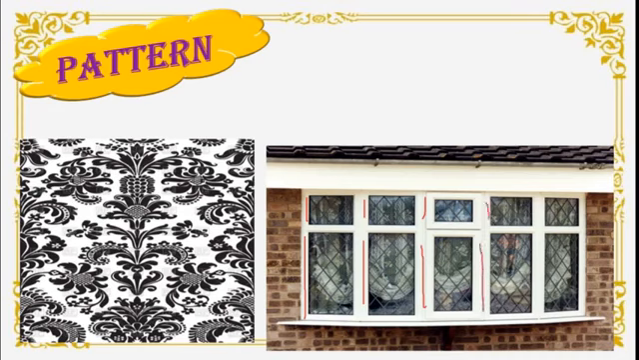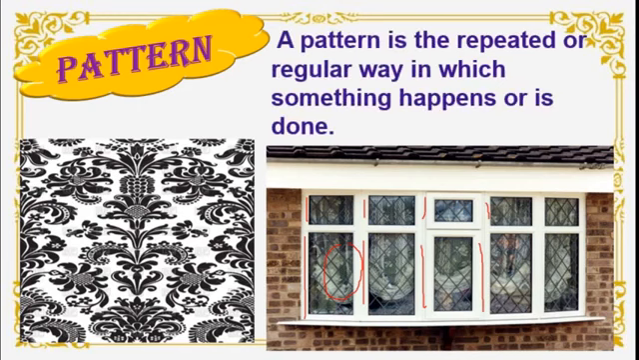Got this? And here in the mesh also you can see diamonds are made, and the same thing is repeated, isn't it? So we can write like this. A pattern is the repeated or regular way in which something happens or is done. We create patterns by repeating the same figure, same design, same shape, same number, isn't it? Then it becomes a pattern. Okay.